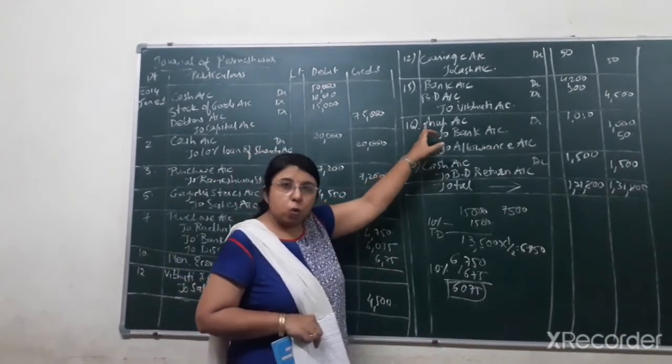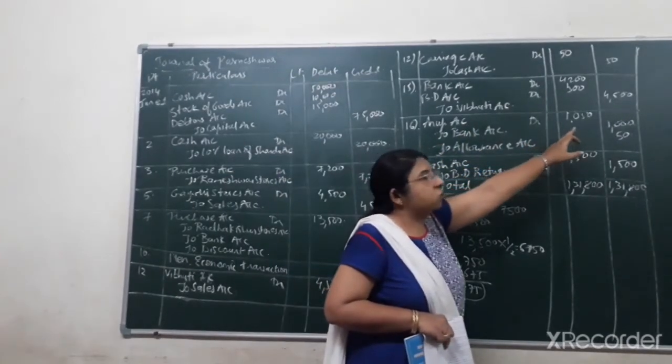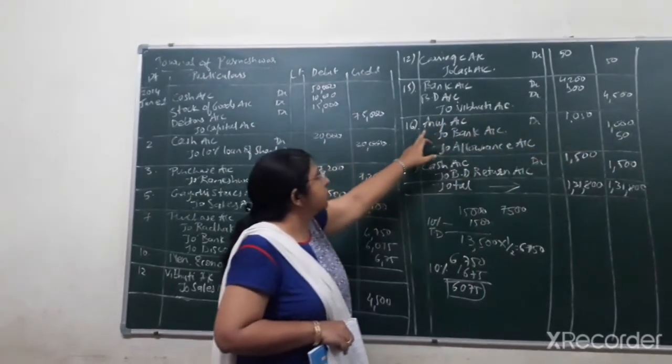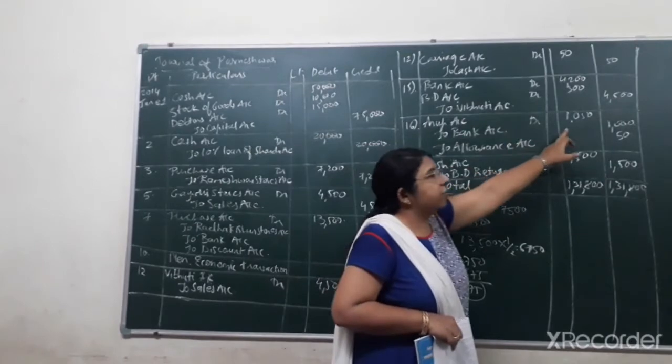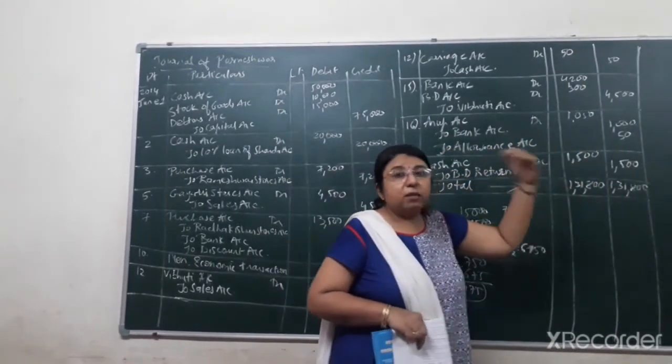Now we are paying to Anup. So Anup is the receiver. How much we are paying? Actually we have to pay 1,050 to Anup, right? So Anup is the receiver. Anup's account debit, that is 1,050 to bank account credit, because we are paying the check.